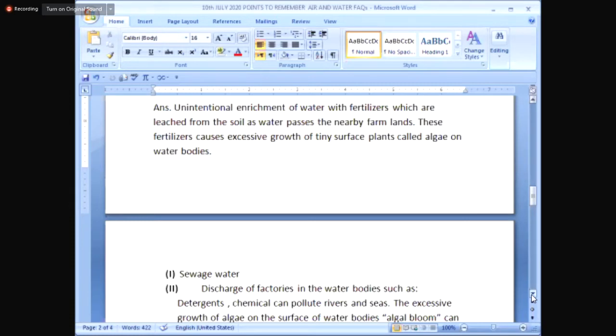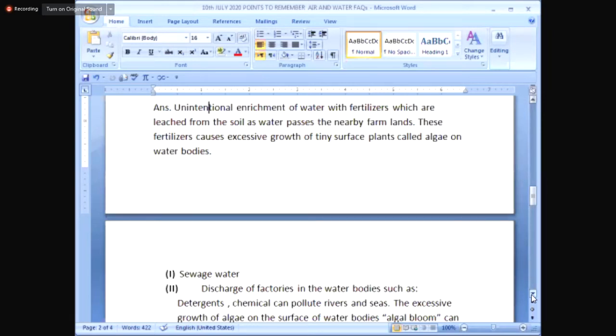For example, there are some farmlands near water bodies like lakes and rivers. What happens when it rains? The fertilizers in the soil are leached out, and along with the water they reach the water bodies. These fertilizers cause excessive growth of tiny surface plants called algae on water bodies.